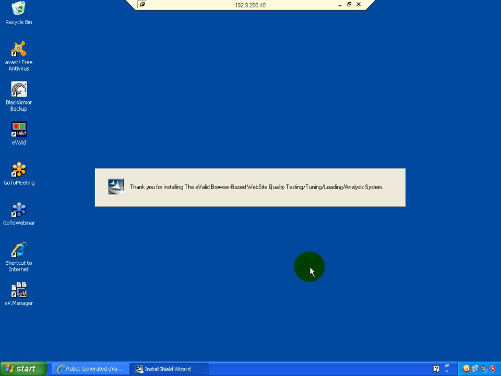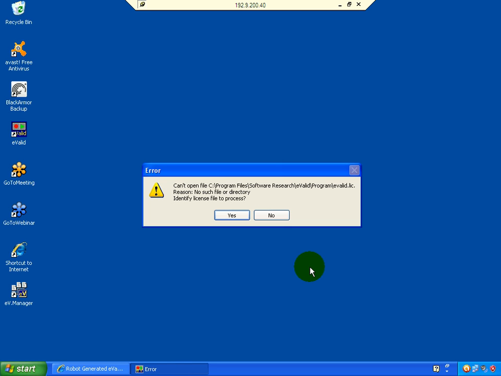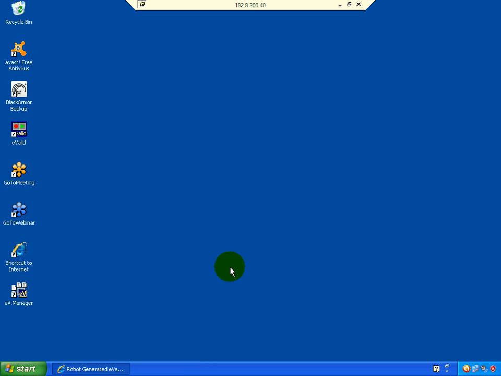Then you'll see a message like this. The eValid application will try to invoke itself, and an error is expected because there is no existing license file found. So click No to continue, No again, and you'll see the eValid welcome pop up. Go ahead and click OK.